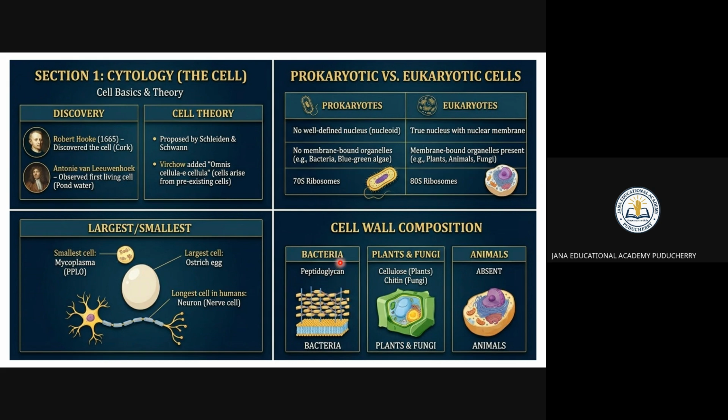Now you see here, bacteria have an outer layer that is nothing but peptidoglycan. In plants it is cellulose, and in fungi it is chitin. In animals there is no cell wall composition. The cell wall is present only in bacteria, plants, and fungi. This thing you have to remember: the cell wall composition.